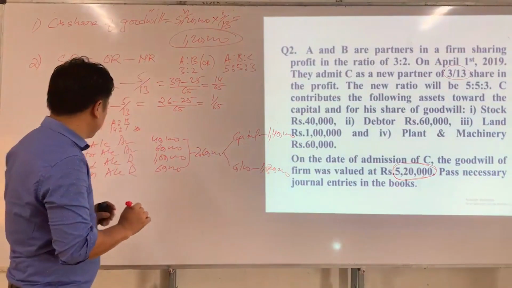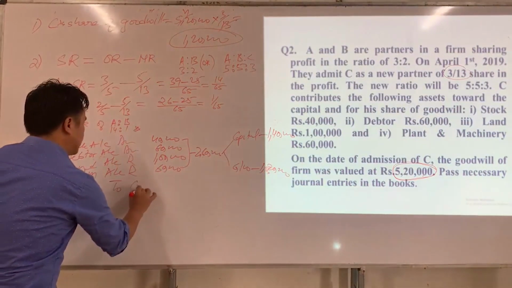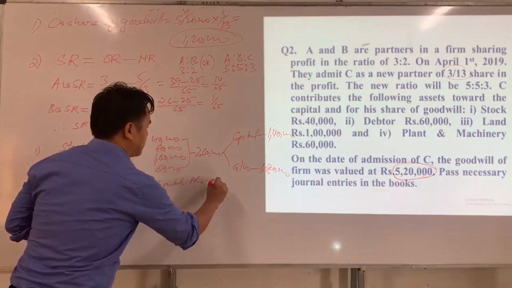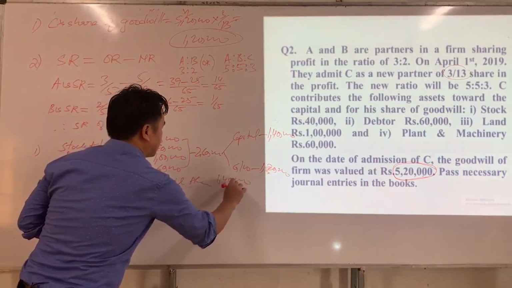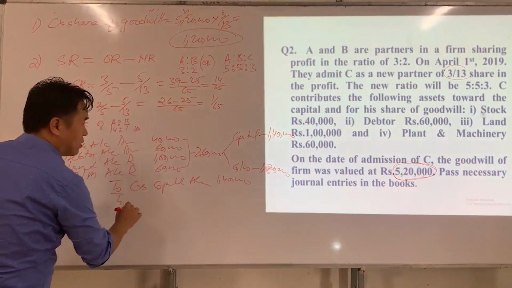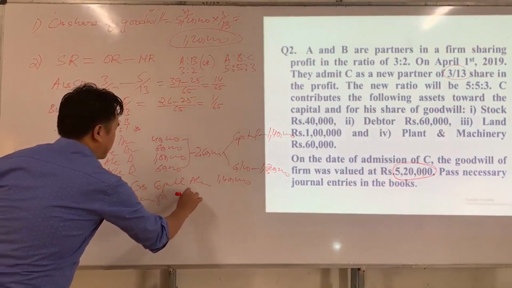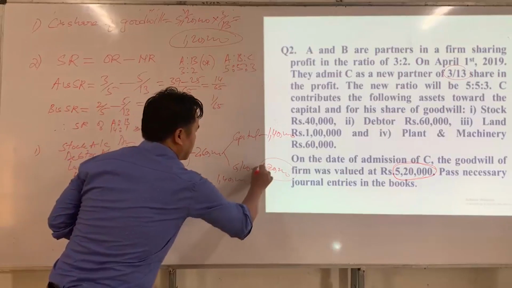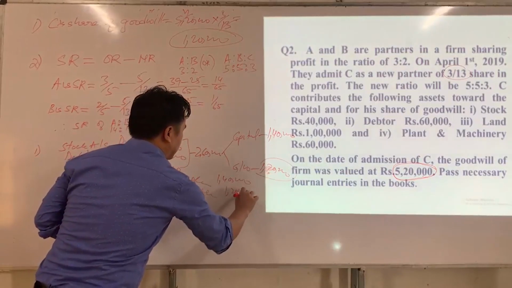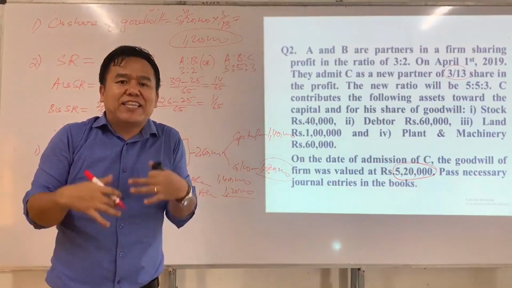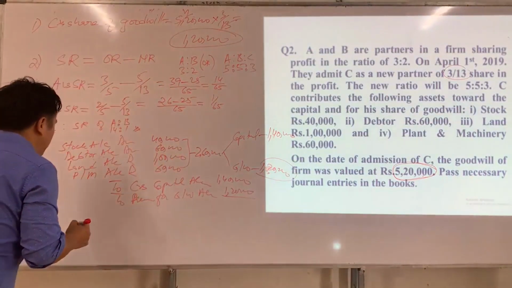Is that clear for you? So therefore, to C's capital account, how much? 1,40,000. To premium for goodwill account, what is the amount? 1,20,000. Now this premium amount should be transferred to whom? Sacrificing partners in their sacrificing ratio.